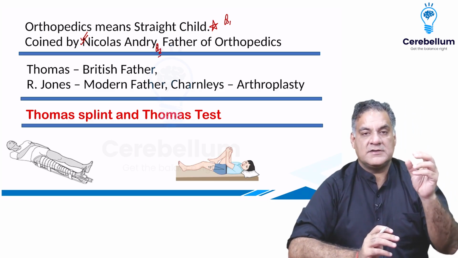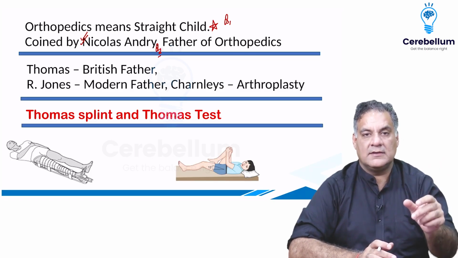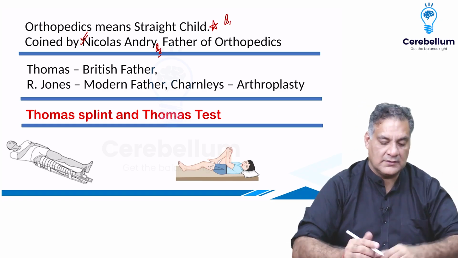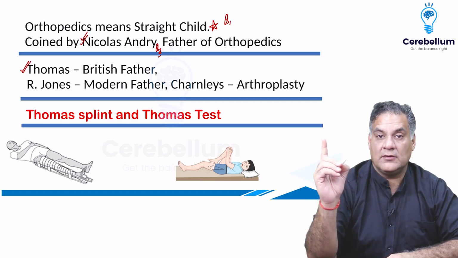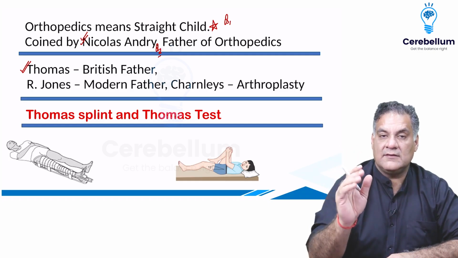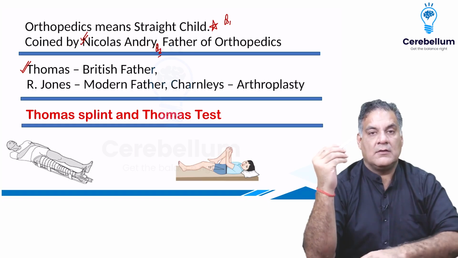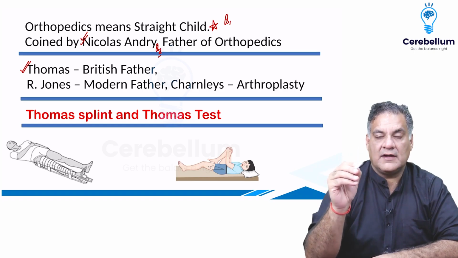Now, Britishers felt that they own everything, so they came with a new term, the British father, Sir H.O. Thomas. So Thomas is the second best answer if Nicholas Andre is not given. But if Nicholas Andre is given, he is the best father. So we have a paternity issue. We have two fathers.